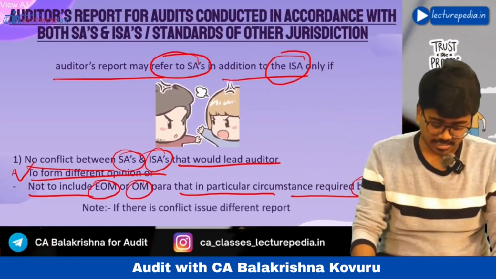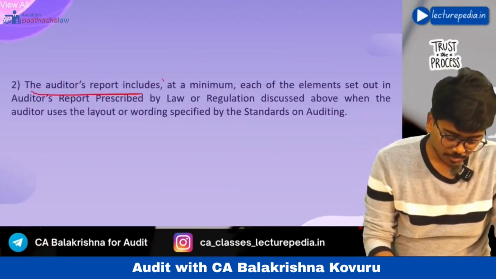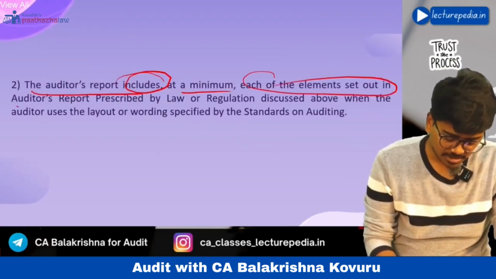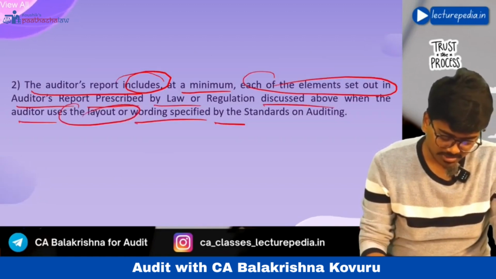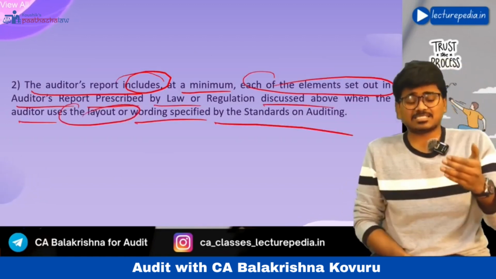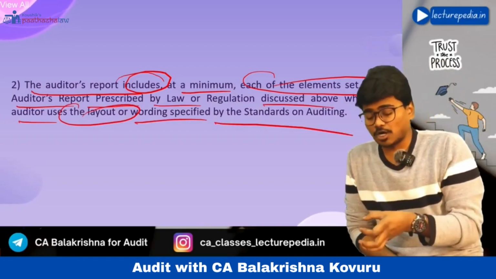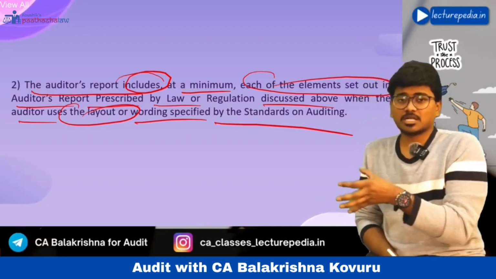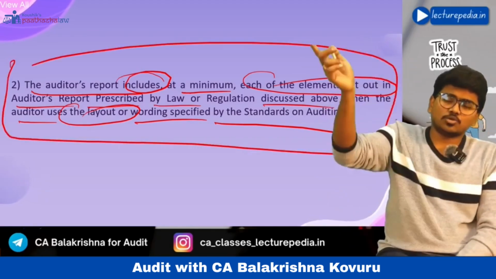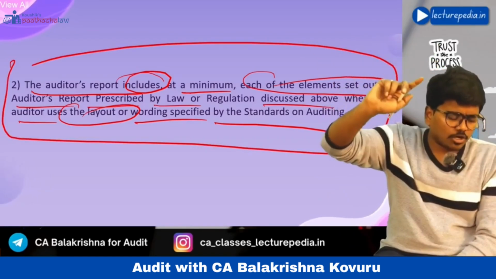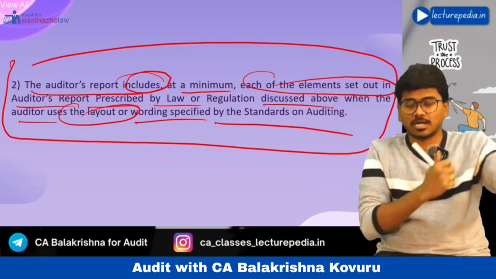Next, there is also another condition that needs to be satisfied. The auditor's report must include, at minimum, each of the elements set out in the auditor's report prescribed by law or regulation discussed above, when the auditor uses the layout or wording specified by the standard on auditing. At least the minimum basic elements that we have discussed in this SA 700 must be present in the audit report that the auditor gives as per that particular law or regulation. Basically, this point is for the audit report that the auditor issues as per a different law or regulation. For that, this point has to be applicable, right?